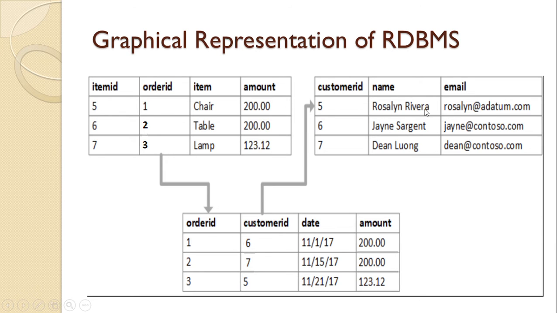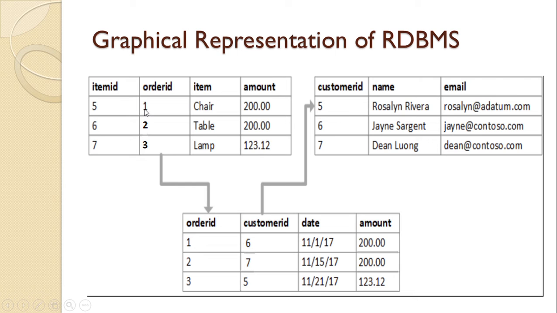Now, this is a graphical representation of RDBMS. I have already told you that RDBMS is Relational Database Management System software. Okay. In the relational database model, data is represented in the form of tables, that is, in the form of rows and columns. You can see here is a table which contains the details of items, and here is the table which contains the details of customers who purchased items. So here is the table which represents purchase details.